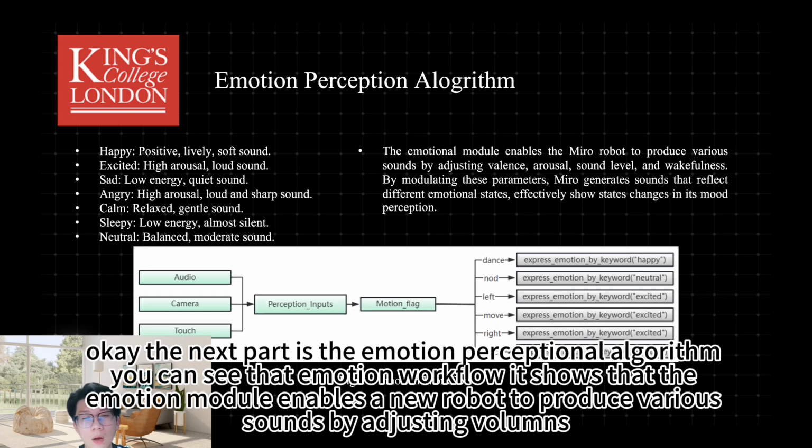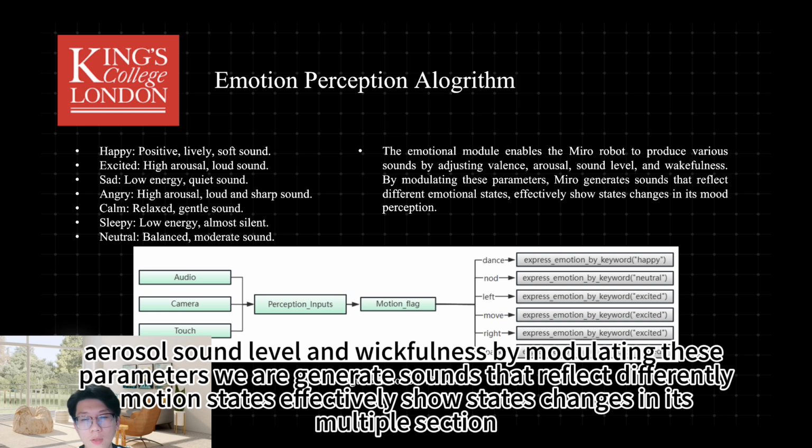Okay, the next part is the emotion perception algorithm. You can see the emotion workflow. It shows that the emotion module enables the Mirror robot to produce various sounds by adjusting valence, arousal, sound level, and wakefulness. By modulating these parameters, Mirror generates sounds that reflect different emotion states, effectively showing state changes in its mood perception.